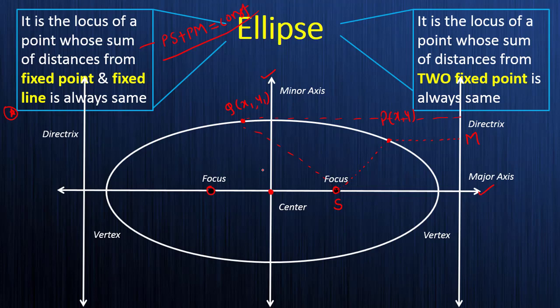Now these are the names we have. This fixed point is known as a focus, the same as in your parabola. The fixed line is again the same as in parabola, known as a directrix. The only change is that what we called the axis in parabola, we now name as the major axis, and this is the minor axis. The vertex is the same: the point where the parabola started, we named as a vertex, and it is the same here in the ellipse. This is a vertex, this is the center.